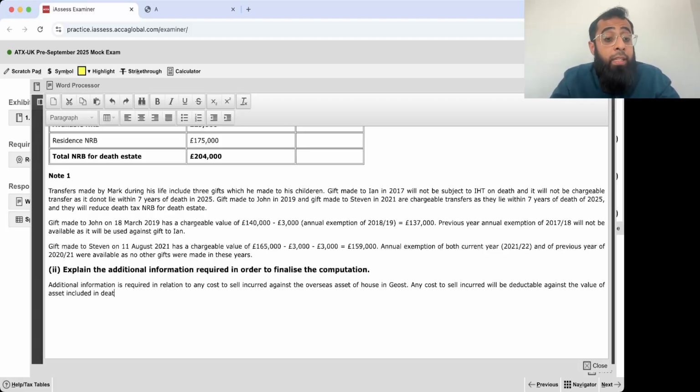included in the death estate for IHT calculation of the UK, at the lower of what?